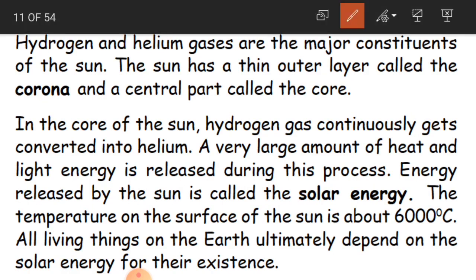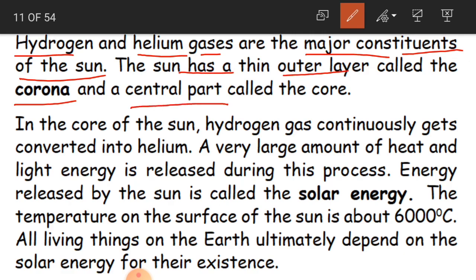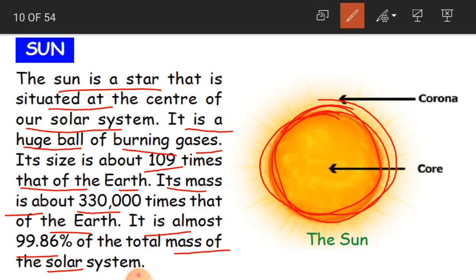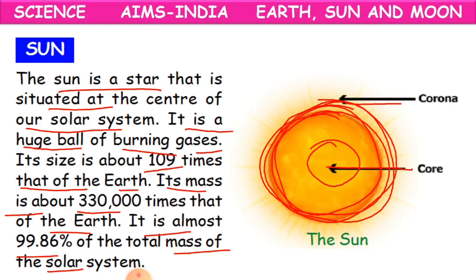So what are they? They are hydrogen and helium. Hydrogen and helium gases are the major constituents of the sun. Okay, and the sun has a thin outer layer called the corona and a central part called the core. Okay, it's not coronavirus, children. Because we are facing this COVID, this thin outer layer is called corona, and the center part is called core. Okay, so these are the parts of the sun.